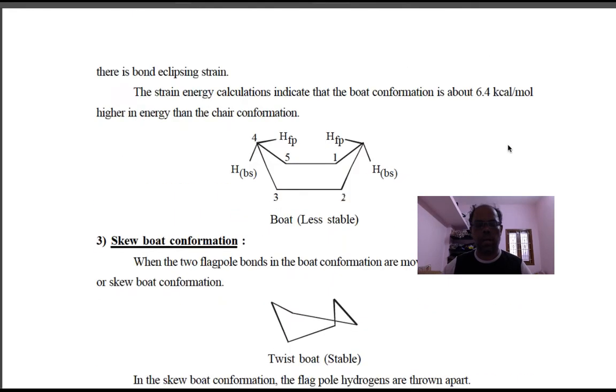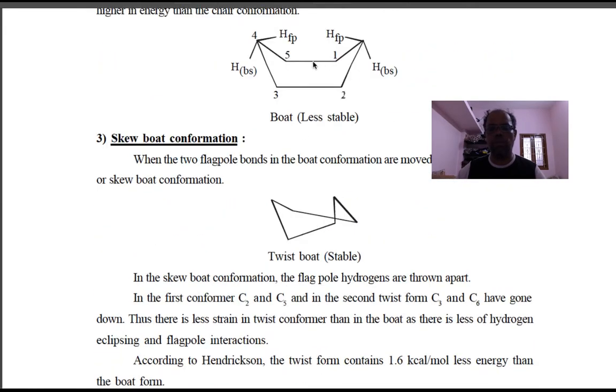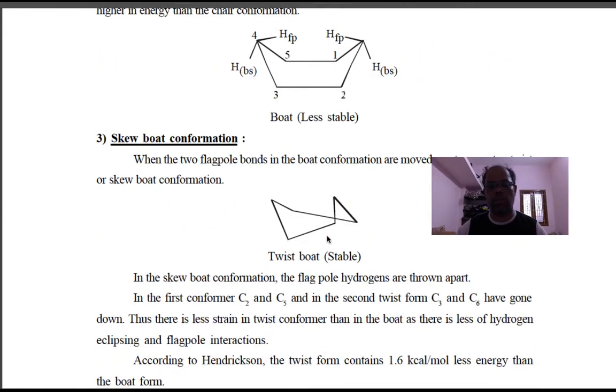And the next one is the skew boat, also called the twist boat form. This will be somewhat twisted. The boat is twisted, so one half will be in one format and the other half in another format.